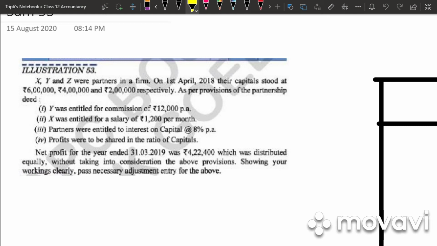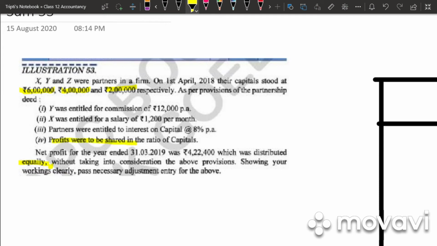Illustration 53. X, Y and Z were partners in the firm. On 1st April, their capital stood at 6 lakh, 4 lakh, 2 lakh. As per provisions of partnership deed, Y was entitled for commission of 12,000 per annum. X was entitled for salary of 1,200 per month. Partners were entitled to interest on capital at 8% per annum. Profits were to be shared in the ratio of capital. Net profit for the year was 4,22,400, which was distributed equally without taking into consideration the above provisions. Show the working clearly. Pass necessary adjustment entry for the above.